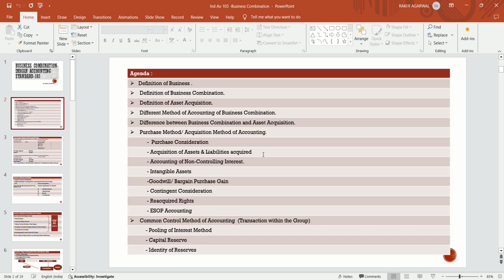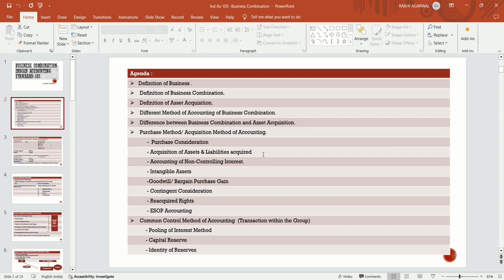Agenda of this standard: firstly we will discuss the definition of business, then the definition of business combination, then the definition of asset acquisition, because business combination is different from asset acquisition. Asset acquisition is when you acquire only a single asset of the organization.